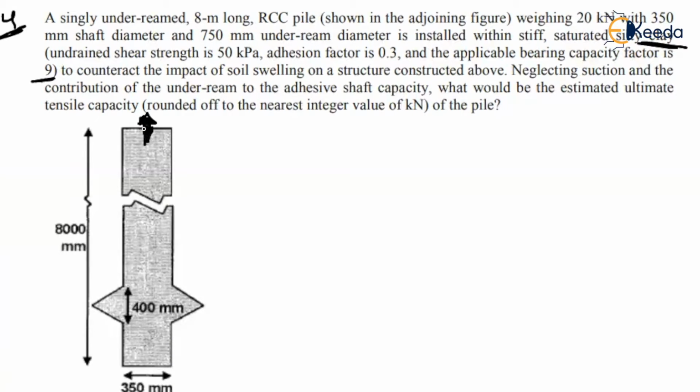So how can we find out here? What is the uplift capacity? If you are finding the uplift capacity, what are they asking? Ultimate tensile capacity, rounded off to the nearest integer. So how can we proceed? Again, end bearing resistance plus frictional resistance plus self weight of the pile. That will be equal to the capacity: self weight of the pile plus end bearing resistance Qb plus frictional resistance Qs.